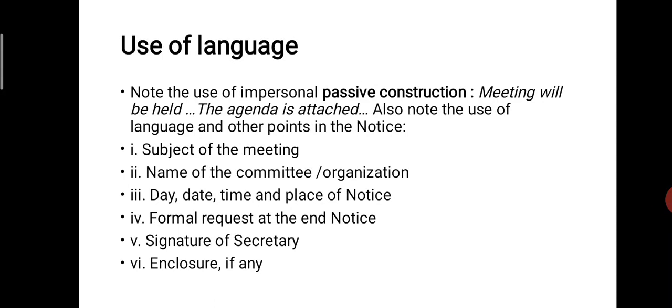Then a formal request at the end of the notice, that is, please make it convenient to attend the meeting. Agenda is attached. Next part, signature of the secretary, and the last part, enclosure if any. These are the points you have to remember when you write any notice regarding any meeting of the company.